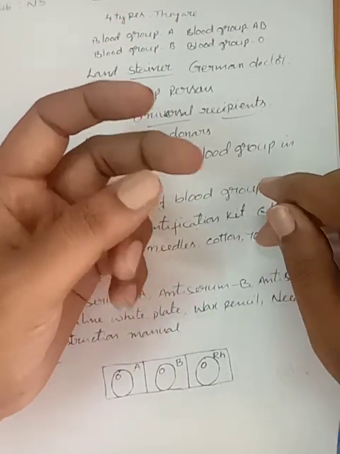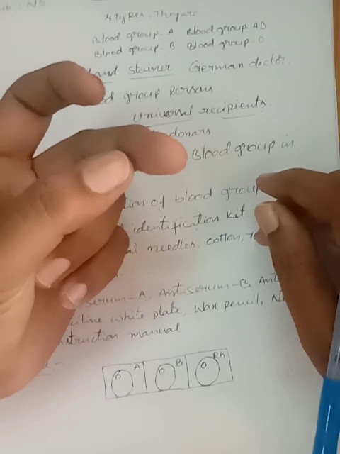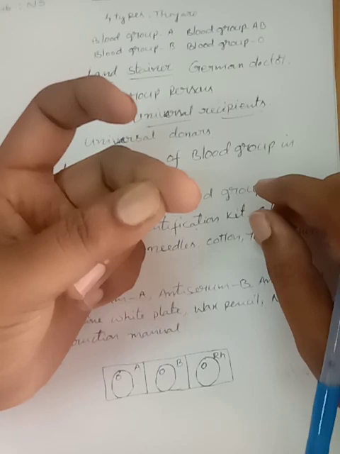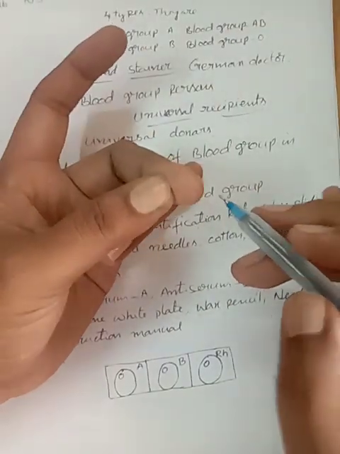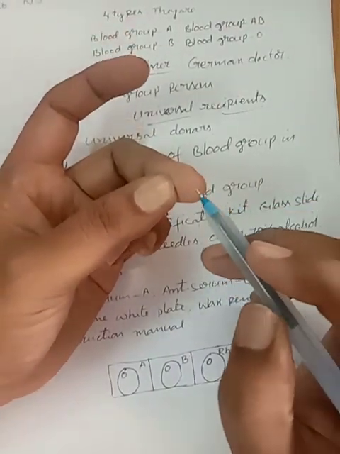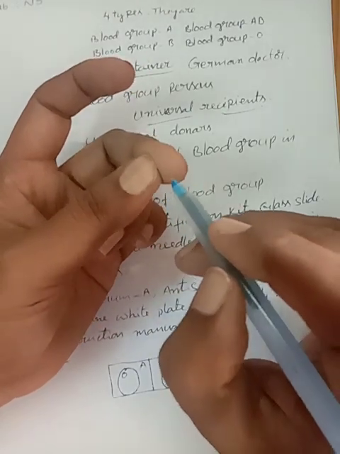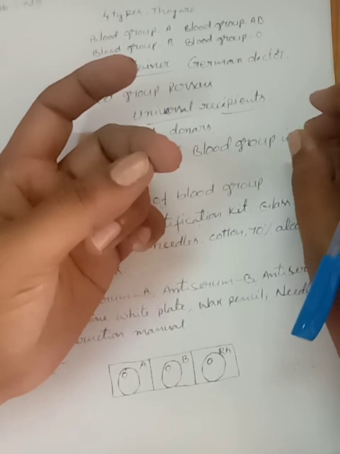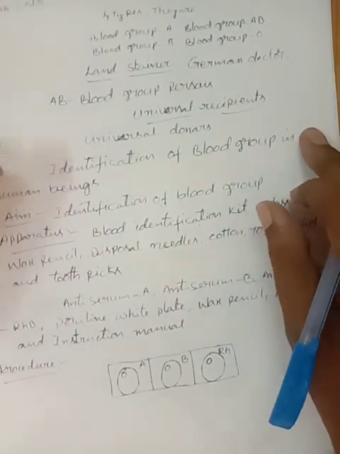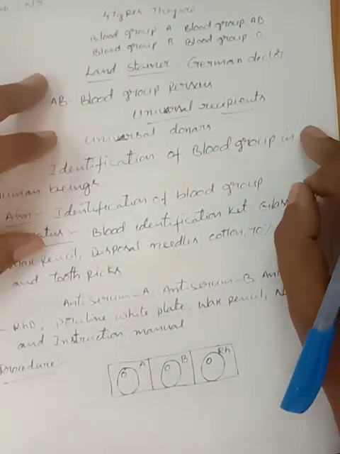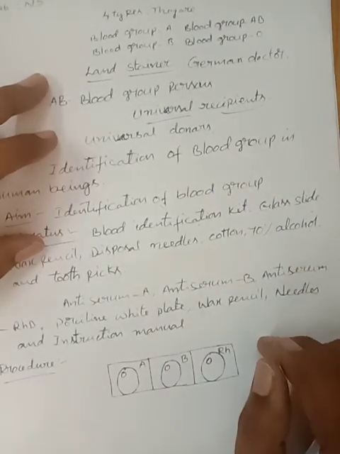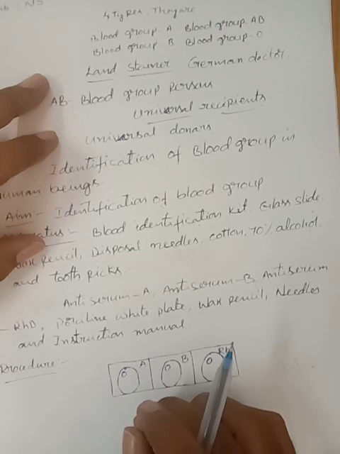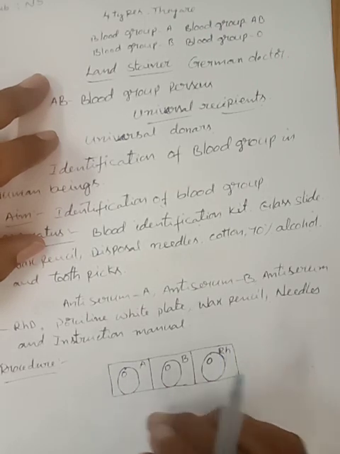Now press the bottom of the fingertip with the thumb of the same hand and quickly prick the fingertip with a needle. Quickly let one drop of blood get into each circle, but do not touch any of the anti-sera.